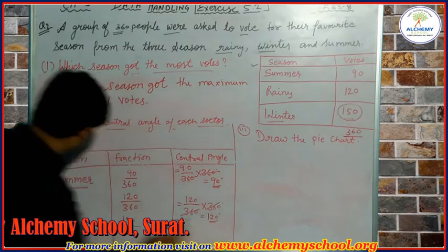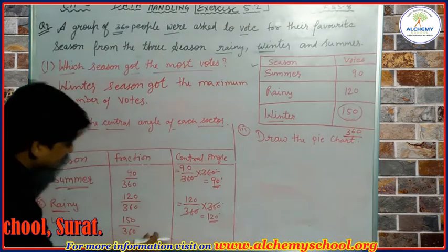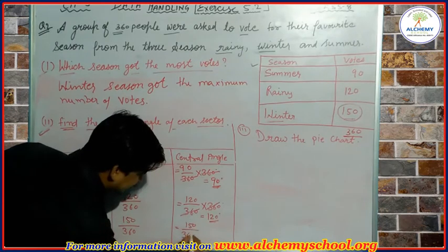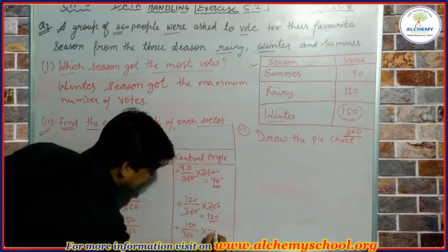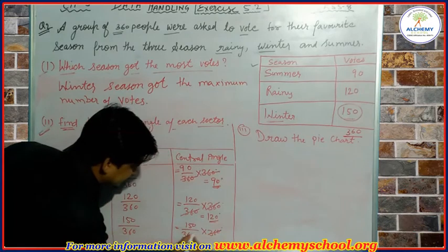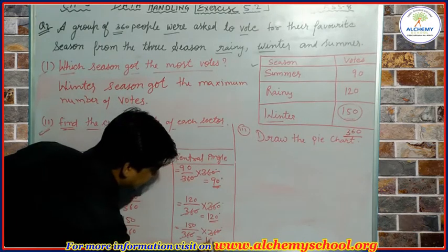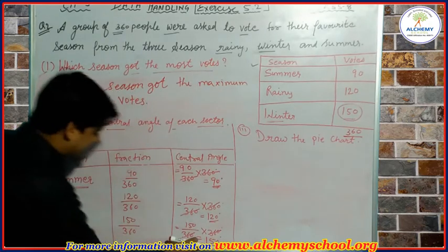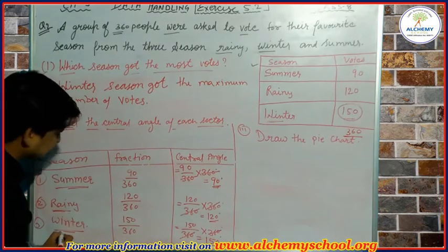This is the central angle for the rainy season. Next is 150 upon 360 multiplied by 360 degrees. The 360 cancels, and it will be 150 degrees. So 150 degrees will represent the winter season.